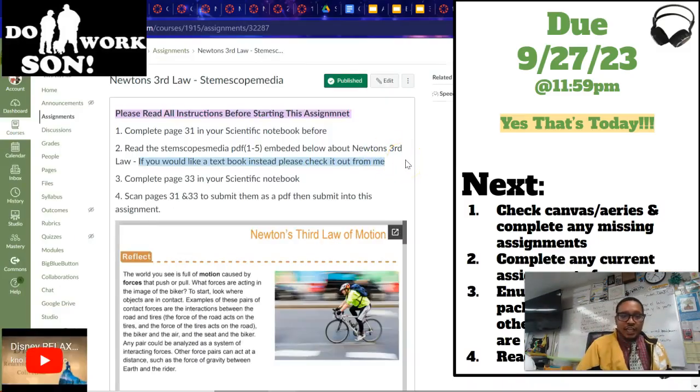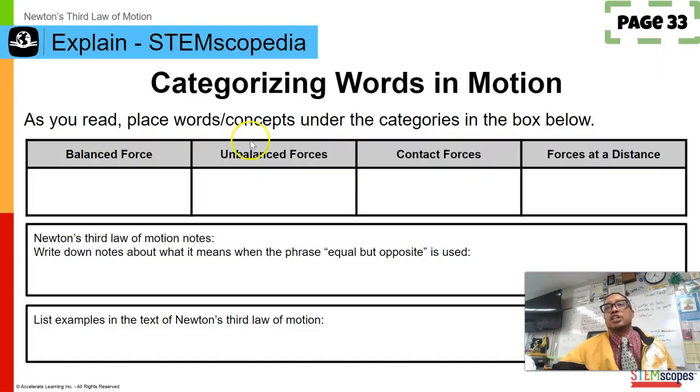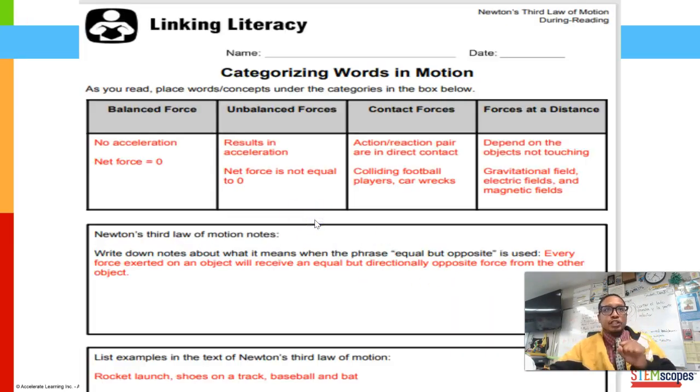I do want to say this. I did change the due date for this. If you look up there, I changed it to today. So if you didn't turn it in yesterday, guess what? You can still turn it in today. I think most classes finished it, but there were some classes that were a little bit behind. So I just changed it so the due date is the same for everyone, okay? So I just wanted to go through it real quick just to make sure, because in some of the classes I feel like we got shortchanged a little bit, okay? So let's just go through this.